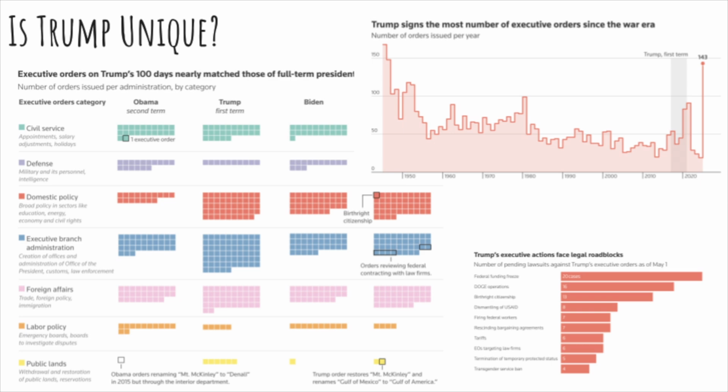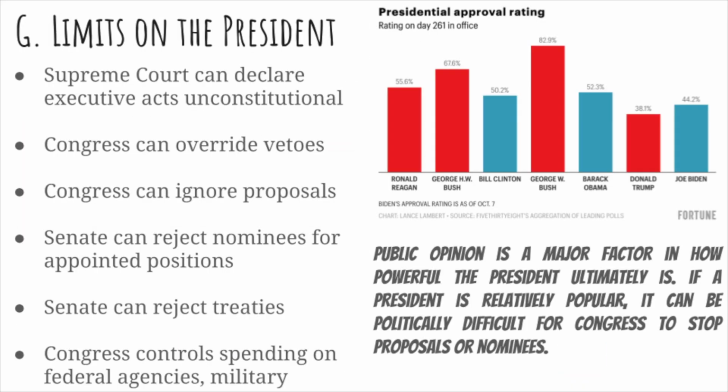Will that person, he or she, retain those powers that Trump is trying to kind of claim, or will it kind of go back to normal? Whether that's drafting tariff policy, which is normally the purview of the legislative branch, or issuing huge numbers of executive orders, Trump clearly wants to expand the power of the presidency. So we've talked about a lot of different hats that the president wears.